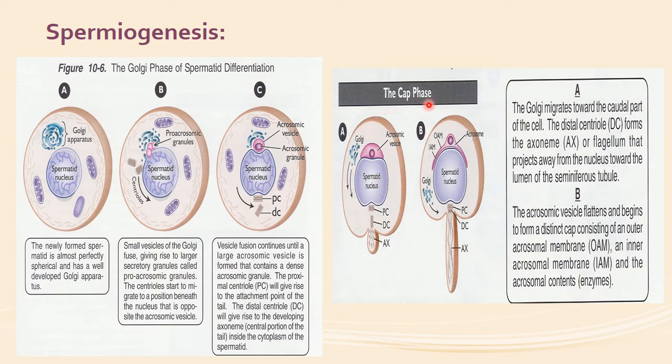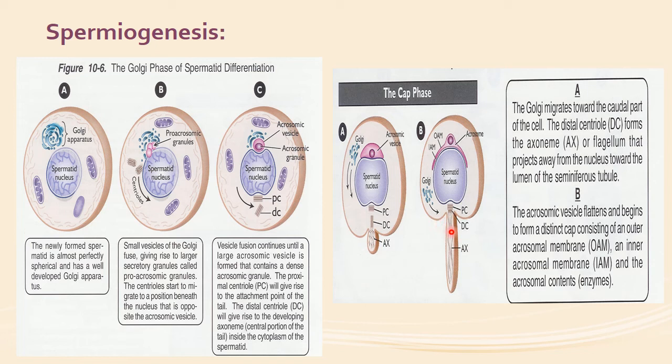Now this is the cap phase. As the name suggests, this acrosomic granule will become enlarged and form a cap-like structure over the anterior part of the spermatid nucleus. Now the Golgi apparatus will start moving towards the centrioles, and the proximal centriole is forming the attachment for the tail, and the distal centriole forms the axoneme of the flagella, which is away from the nucleus, towards the lumen of the seminiferous tubule.